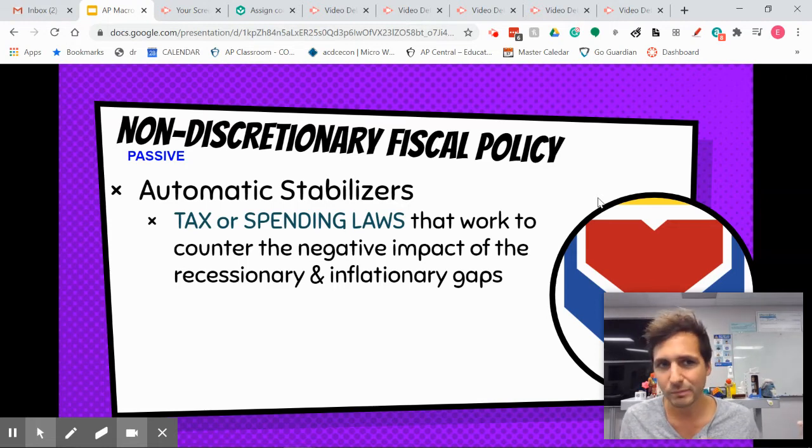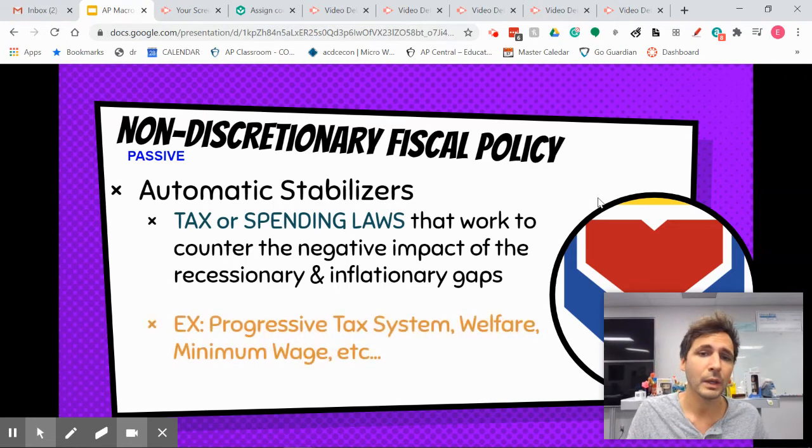So again, these are laws in place way ahead of time, not actively saying, hey, let's change government spending and taxes like discretionary fiscal policy. It's, hey, let's set these laws that will help us at all times, no matter what's happening. And we don't have to pass special policies, special stimulus packages in order to fix a recessionary or inflationary gap.